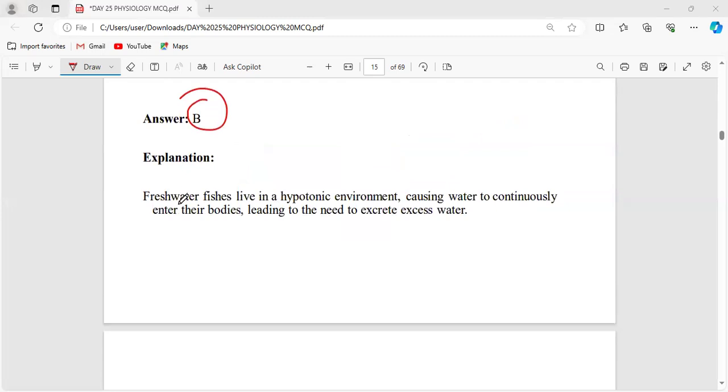See, the freshwater fish live in a hypotonic environment, causing water to continuously enter into the body. So the fish will find difficulty in excreting the excess water, because they need to conserve salt. So these are all the terminologies you should not get confused with.